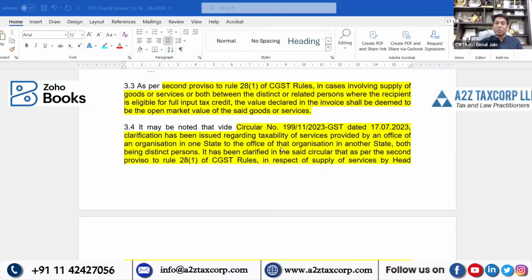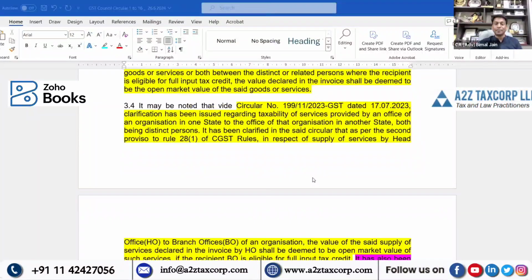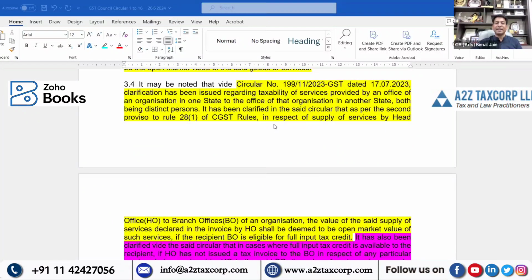And Circular number 199, which you must be recalling, is again being considered in this Circular number 210. That circular providing clarification was issued regarding taxability of services cross-charged by an office of an organization in one state to the office of that organization in another state, both being distinct persons. So cross-charge among distinct persons.